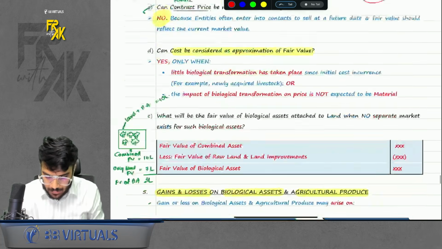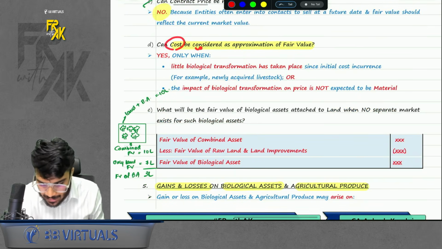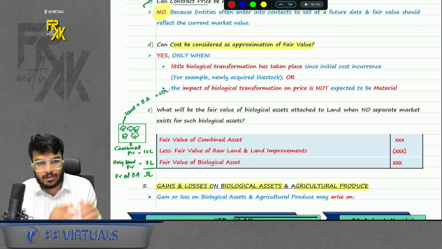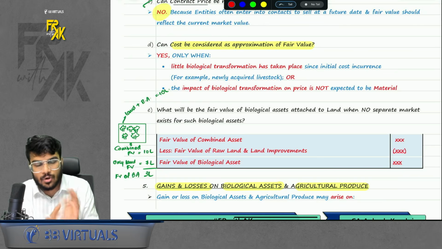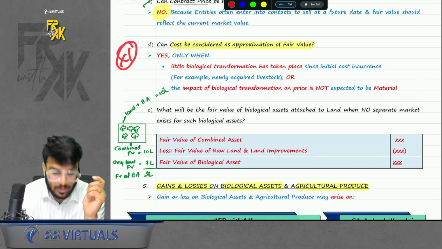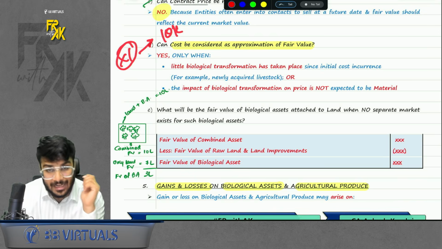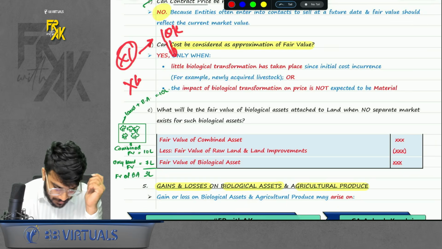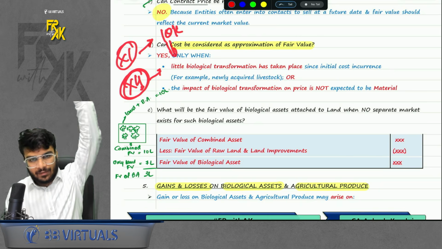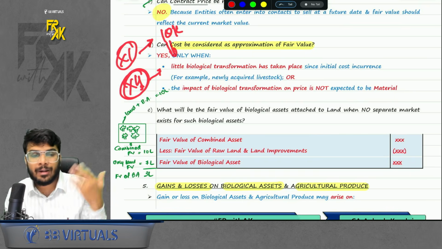Okay. Next point, can cost be considered as approximation of fair value? The answer is yes, only when from the date of purchase not more time has lapsed. For example, can I say on day one cost and fair value are the same? Cost and fair value are the same on day one. But if I say I bought something in 2011 for 10,000, and if I ask you, can that 10,000 be considered as the fair value of 2014? The answer is no. Something you bought for 10,000 in 2011 cannot be considered as the fair value of 2014, right?